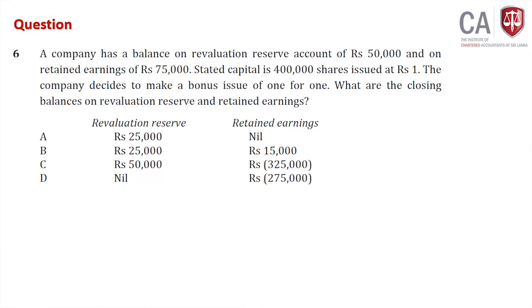Stated capital 400,000, shares issued at rupees 1. The company decided to make a bonus issue of 1 for 1. What are the closing balances of revaluation reserve and retained earnings?